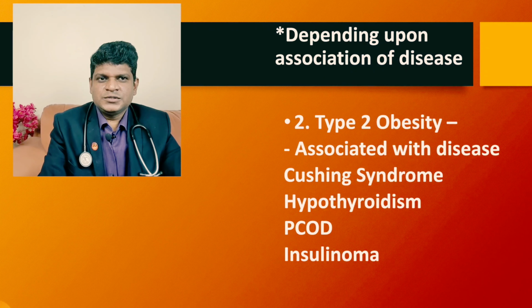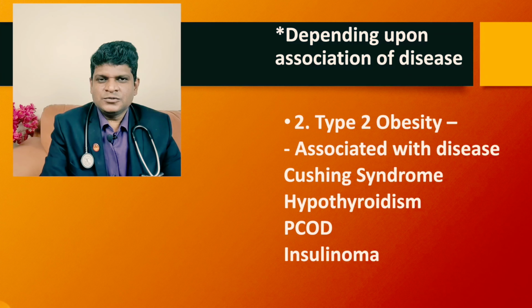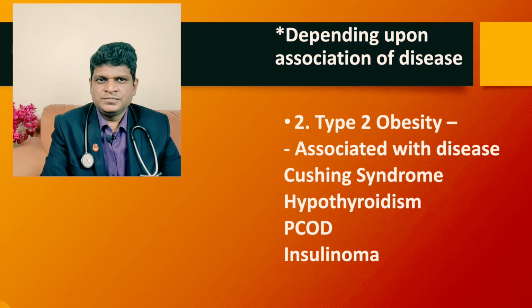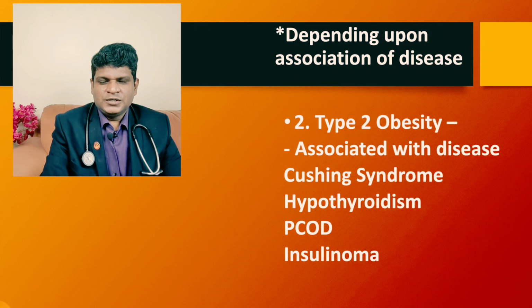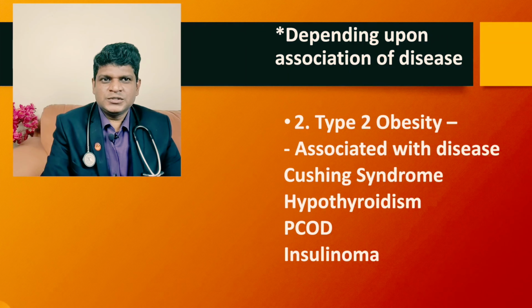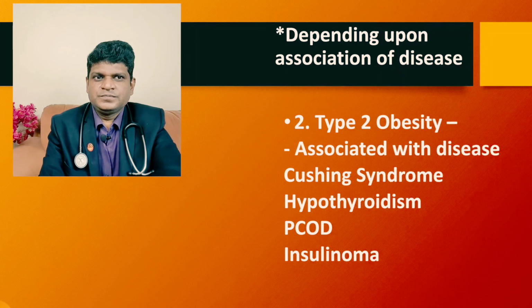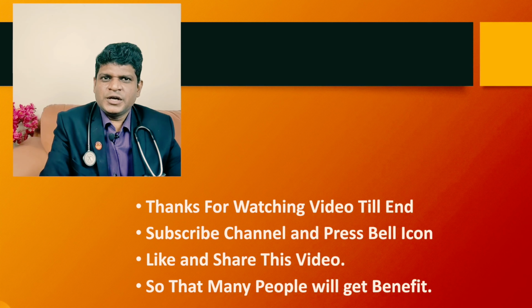Type 2 obesity is associated with various diseases, that is, it is caused by diseases like Cushing syndrome, which is a disease of the endocrine system. If you have hypothyroidism, where thyroid hormones are low, it will also lead to obesity. If you are suffering from polycystic ovarian disease, then the chances of obesity increase. If you are suffering from insulinoma, then obesity is also seen. So these diseases lead to obesity. This is called type 2 obesity. Now, what are the side effects of obesity?